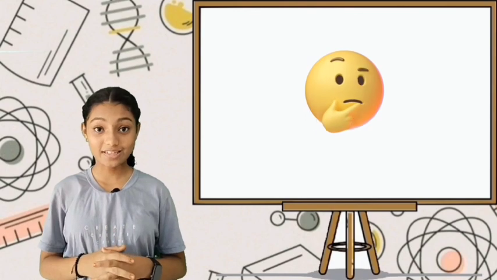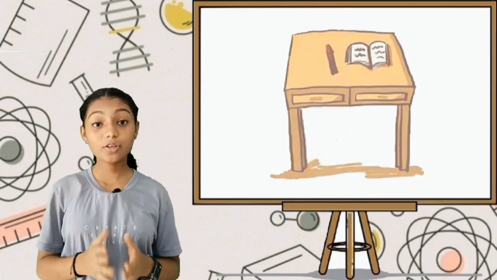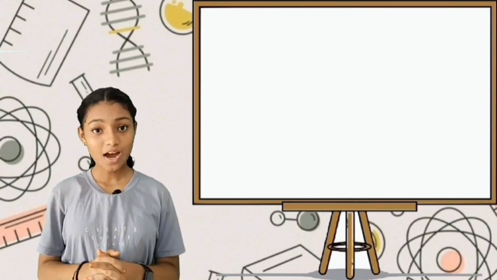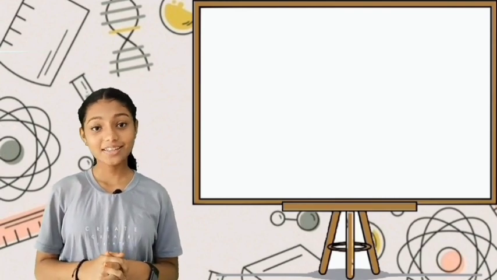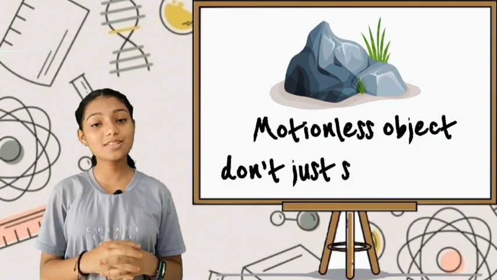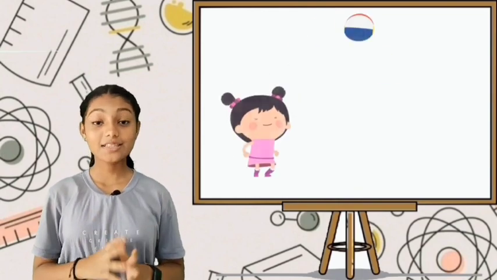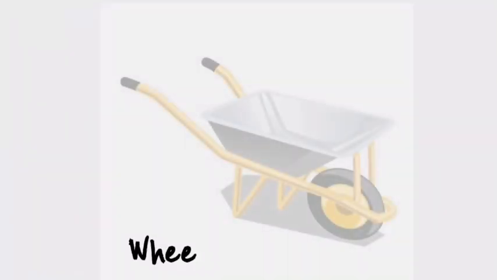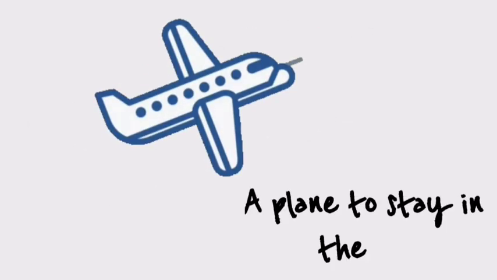Friends, have you ever noticed that if you put an object in one place before you go to school, when you come back, it stays at its same position without any moving, unless an external force acts on it? Right. Yeah, like rock, motionless objects don't just start moving. When you throw a ball, it doesn't keep moving forever. It eventually stops. For a wheelbarrow to move, or a car to move, or for a plane to stay in the air, a constant force must be applied.